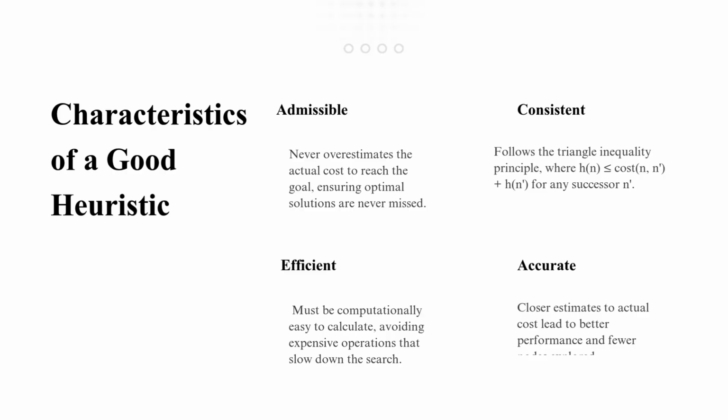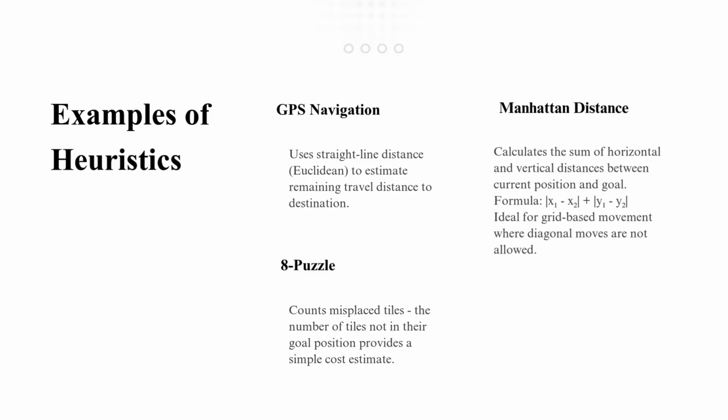So, an ideal heuristic should be accurate, efficient, admissible, and consistent. Now that we understand the properties of good heuristics, let us look at some practical examples used in real-world AI systems. Let us now discuss some common examples of heuristic functions used in artificial intelligence. The first example is GPS navigation.